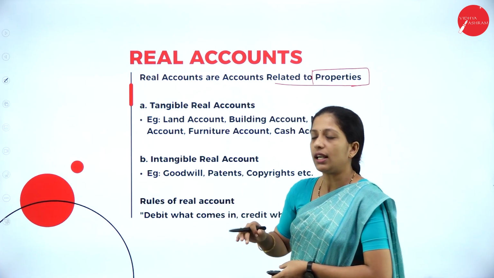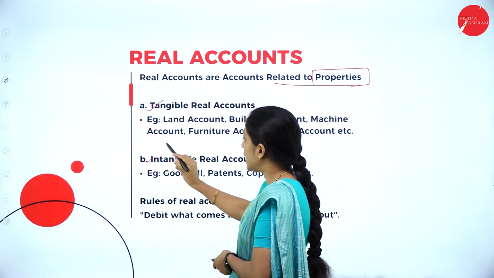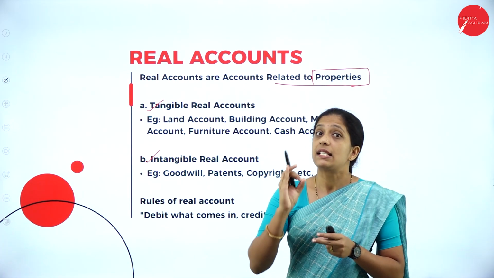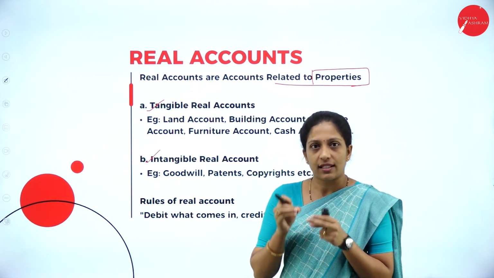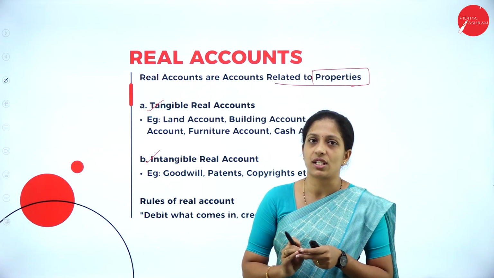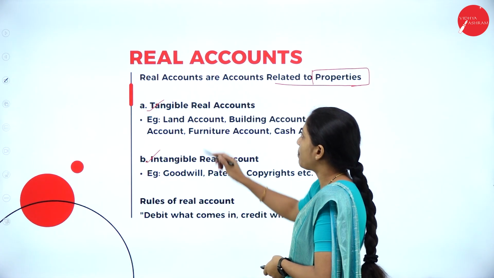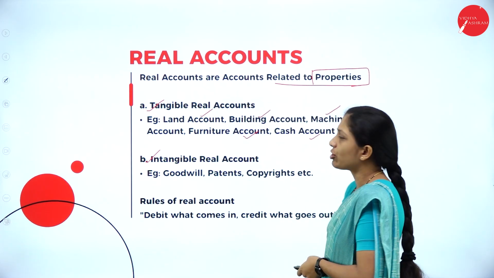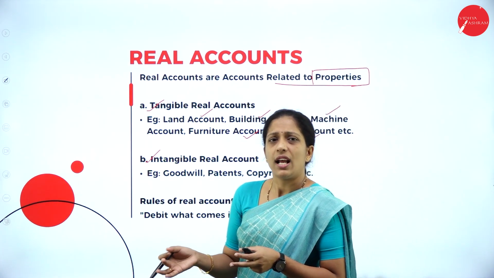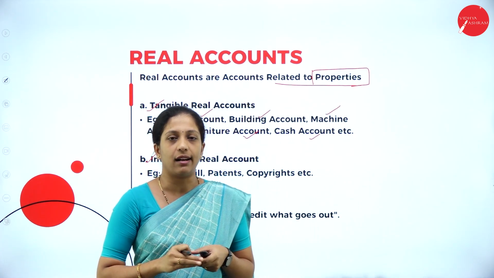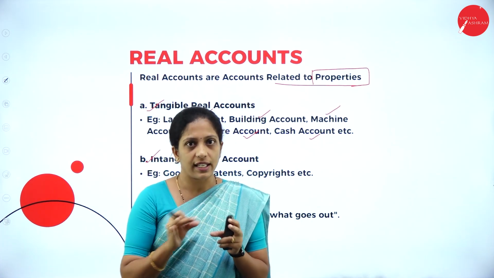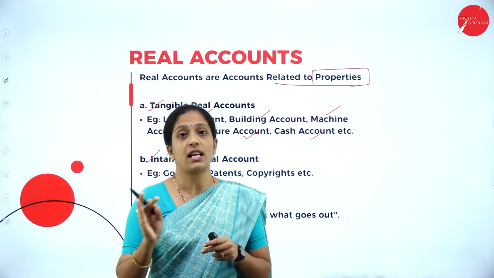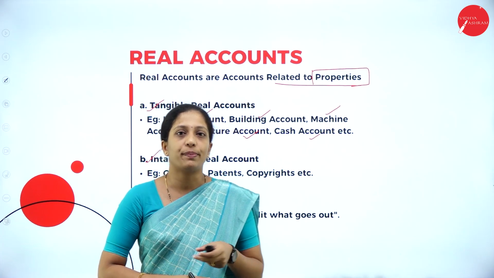Real account is further divided into tangible real account and intangible real account. What do you mean by tangible real account? Tangible means which can be seen as well as touched. Any property in the business which can be seen as well as touched comes under tangible real account. For example, your land account, building account, machine account, furniture account, cash account, then any other vehicles account, etc. come under tangible real account. For the time being, remember, real account is related to properties.